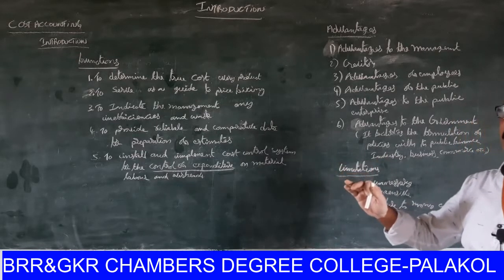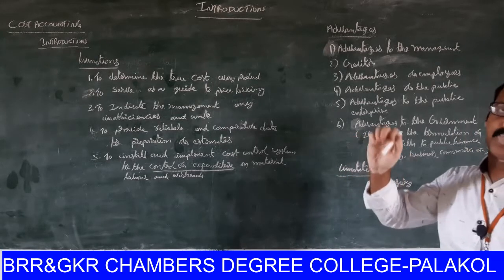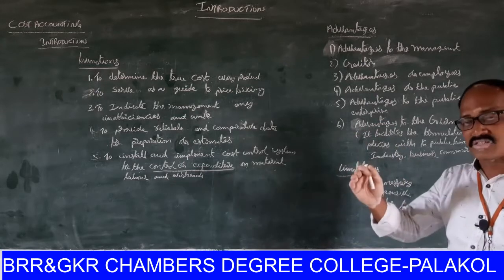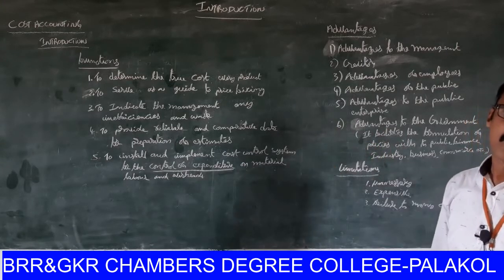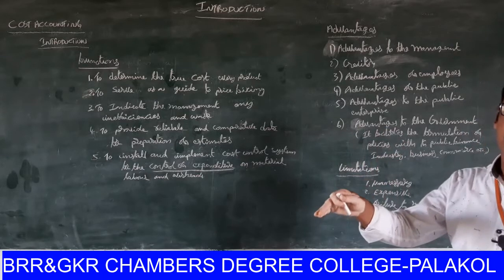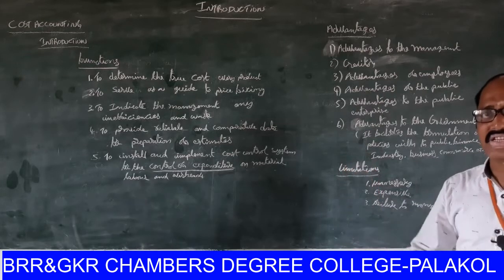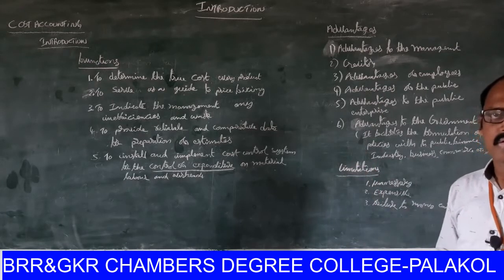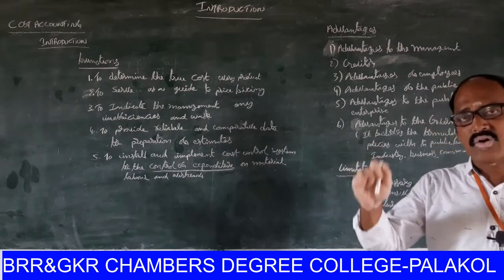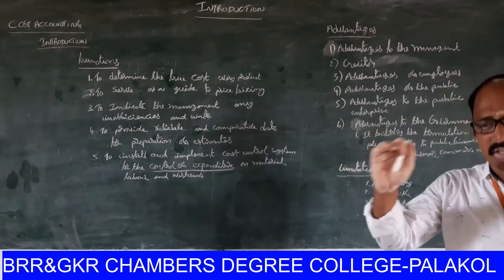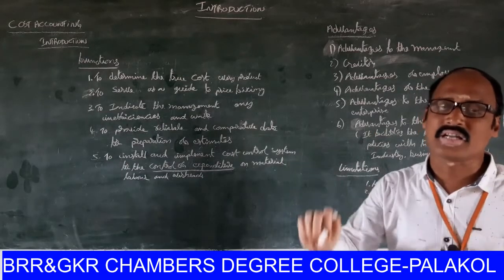So the calculation of efficiency is a big advantage to every employee. On the basis of his efficiency, wages are paid to every worker. On the basis of his efficiency, he gets bonuses. So this situation arises in cost accounting only. This situation does not arise in financial accounting. Why? Because financial accounting considers only monetary transactions. Financial accountancy does not consider non-monetary transactions. That's why.